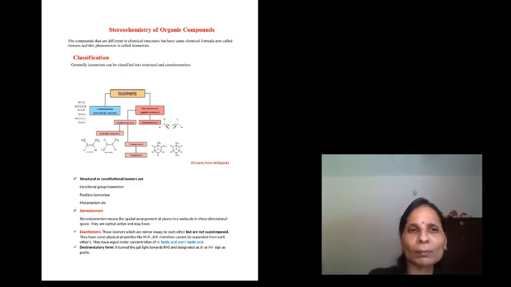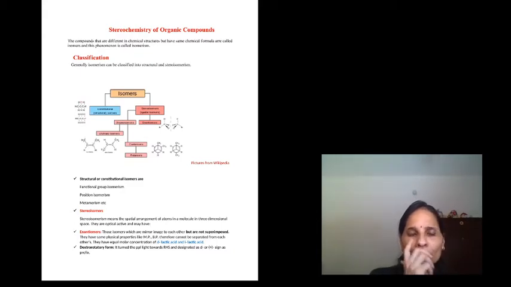They have the same chemical formula but different functional groups, or the positions of the functional groups are different. Therefore, they are called positional isomerism. In stereoisomerism, the different groups have different arrangements in three-dimensional space, like optical